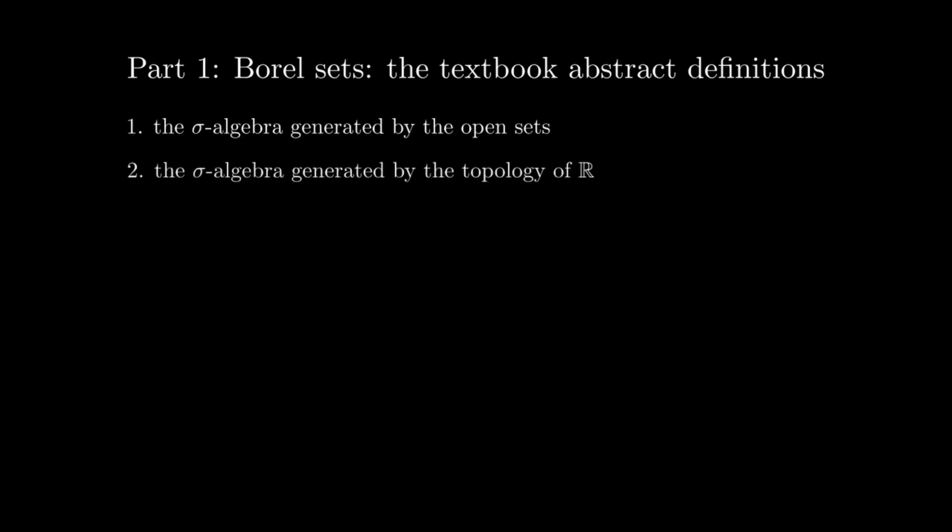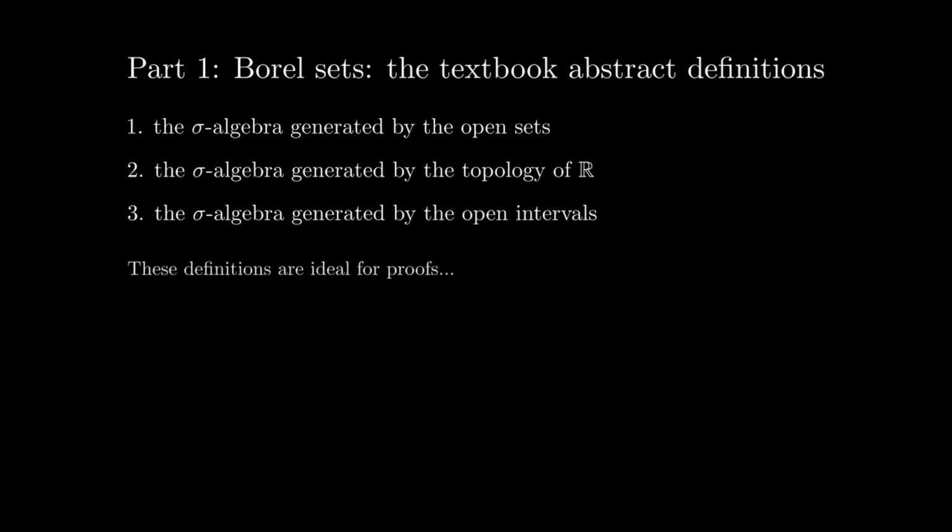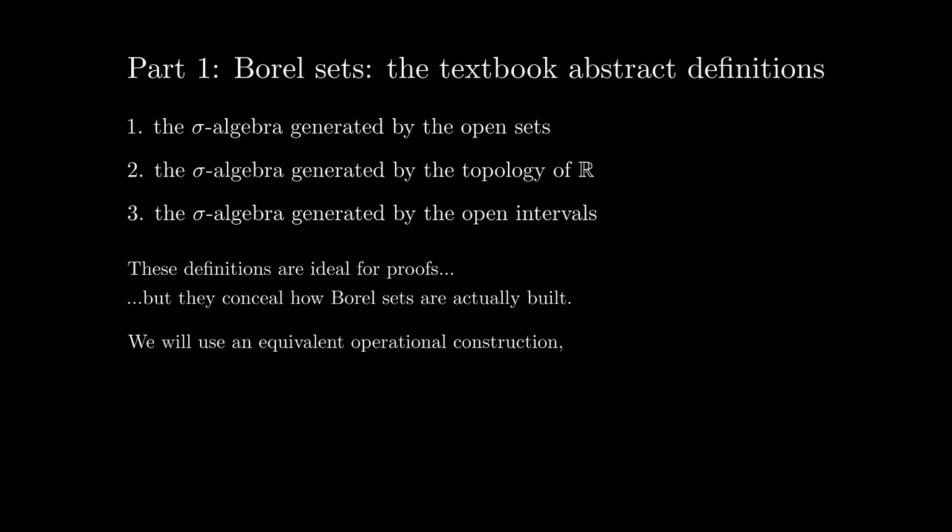Part 1 is about the Borel sets and their textbook abstract definitions. They are usually introduced in one of three equivalent ways. First, as the sigma-algebra generated by the open sets. Second, as the sigma-algebra generated by the topology of the real line. Third, as the sigma-algebra generated by the open intervals. These definitions are ideal for proofs, but they conceal the actual construction of Borel sets. We will instead use an equivalent operational approach that begins with open intervals having rational endpoints.